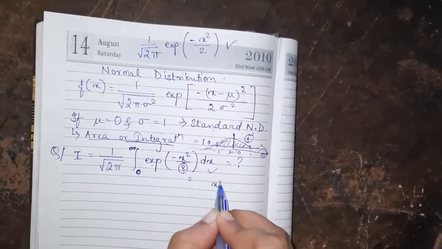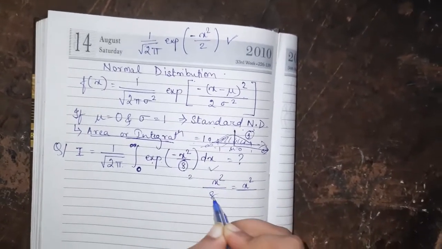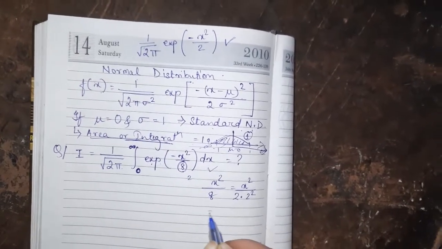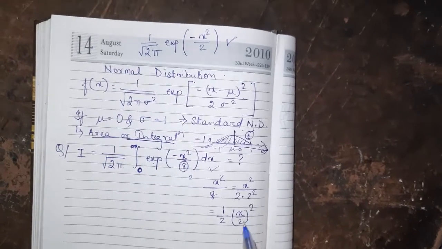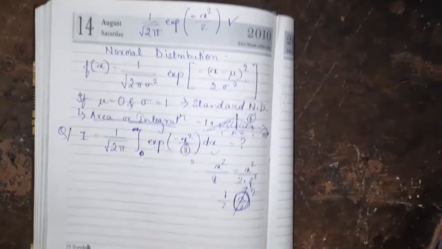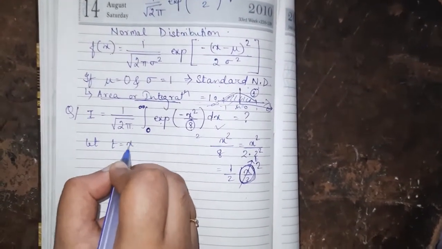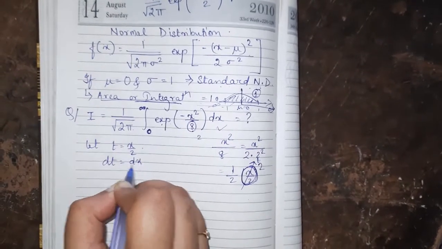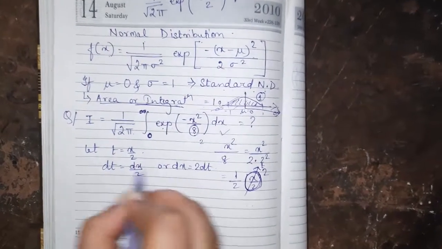Okay, x square by 8 can also be written as x square by 2 into 2 square, or 1 by 2 into (x by 2) whole square. This can be my new variable, dummy variable t. So let t equal x by 2. Then dt equals dx by 2, or dx equals 2 dt.